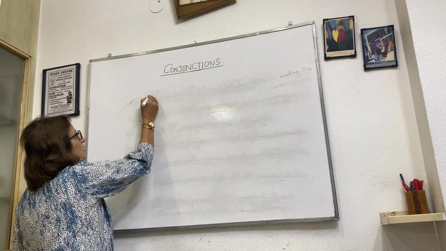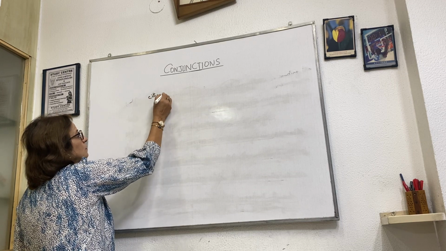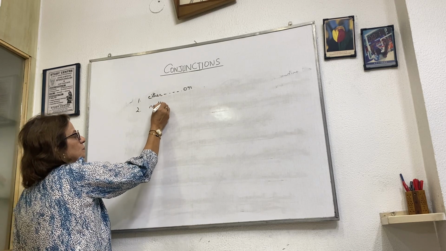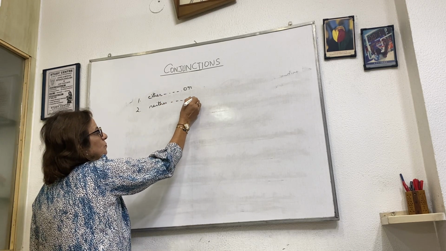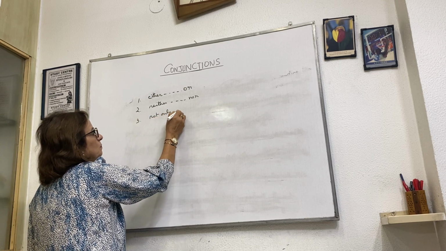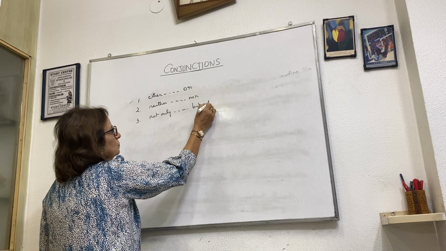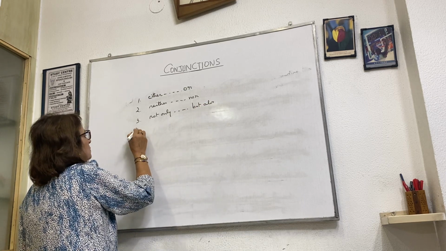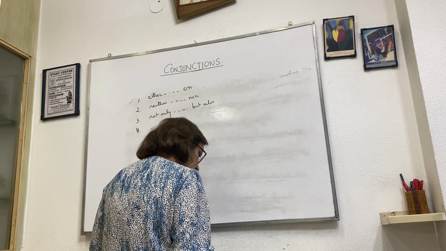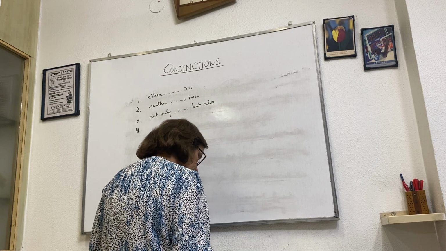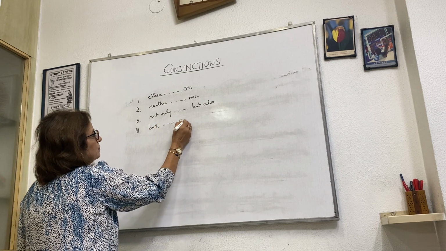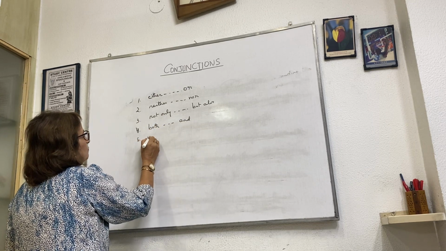For example, either or, neither nor, not only but also. Next I will give you both and, whether.